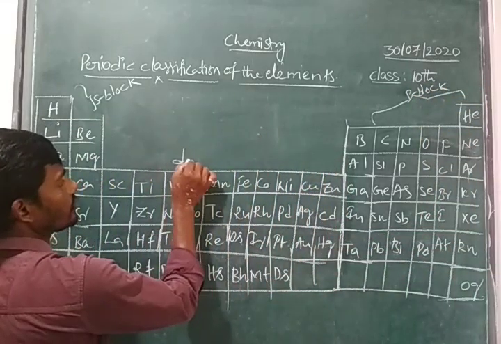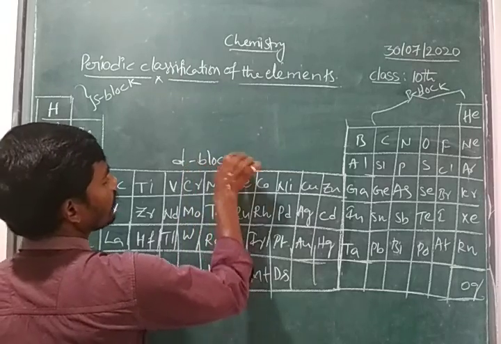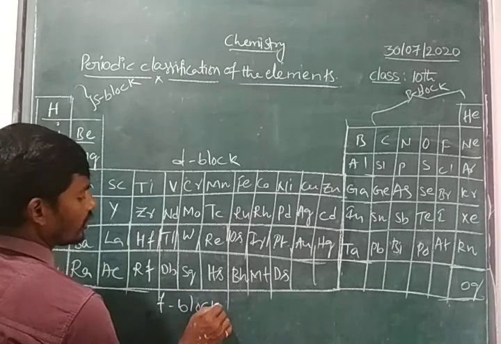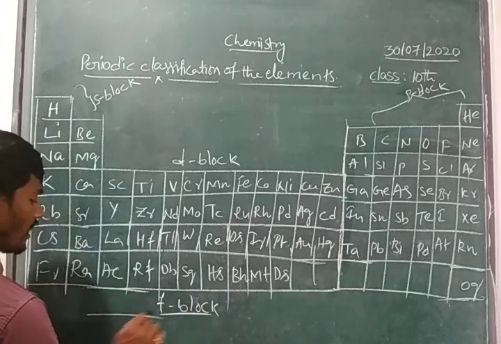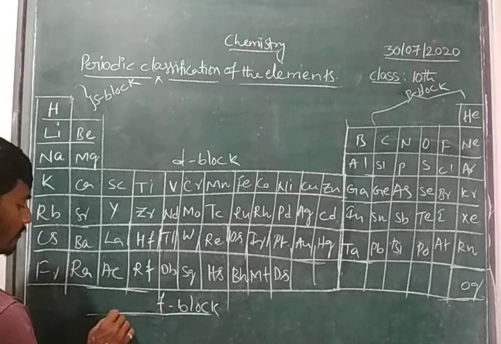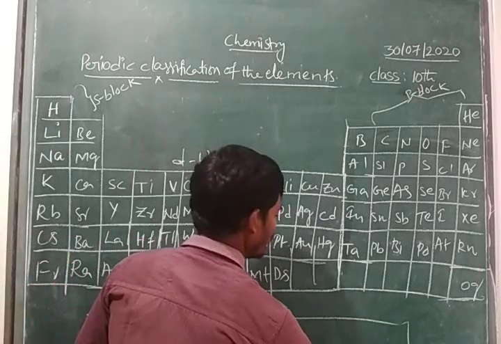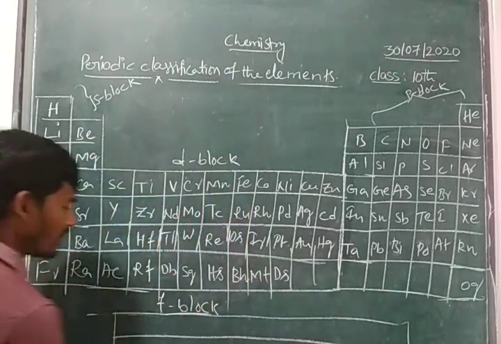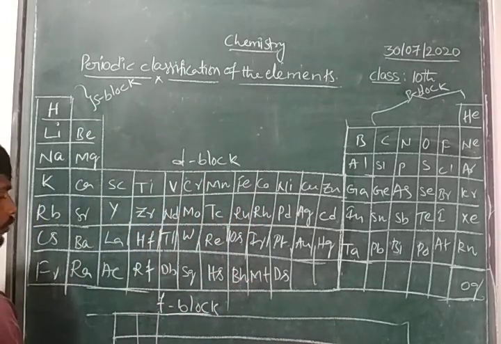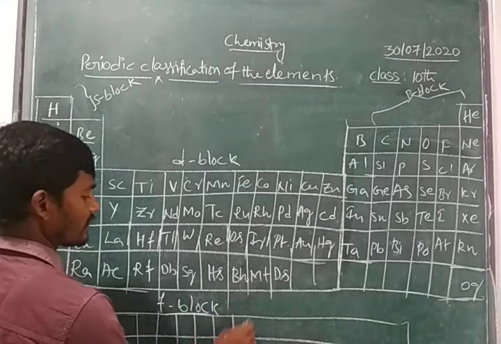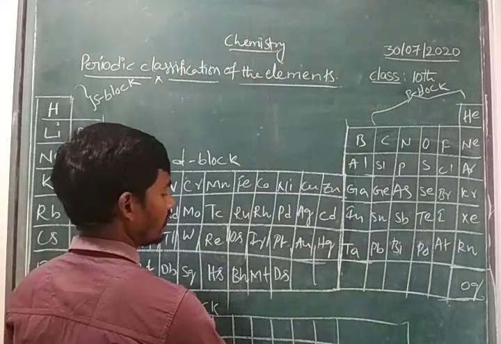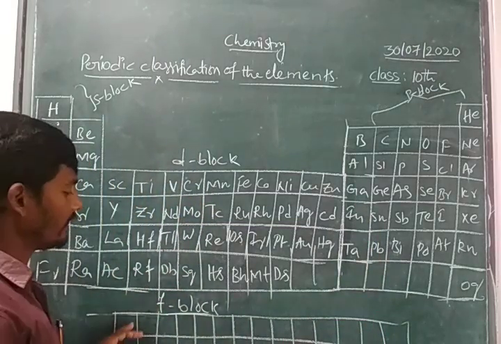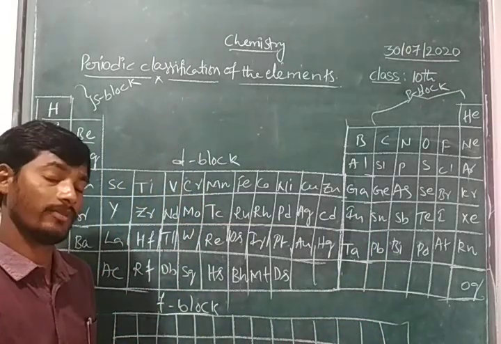So these are the elements we have to consider as D-block elements. At the bottom of the periodic table, we have F-block elements. See here, totally how many F-block elements do we have, children? Totally 14 elements: 1, 2, 3, 4, 5, 6, 7, 8, 9, 10, 11, 12, 13, 14. So F-block elements again 14 and 14, totally 28 elements we have, children.